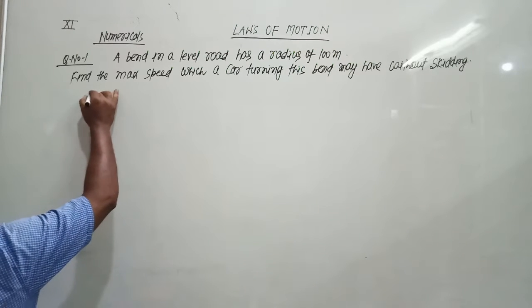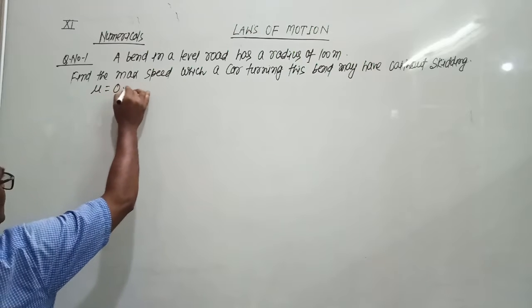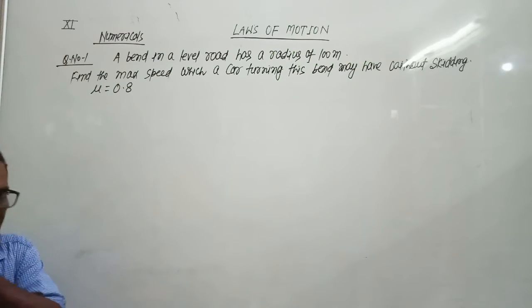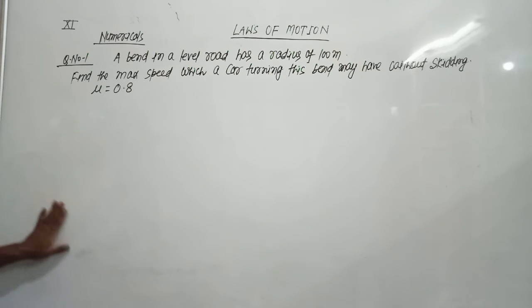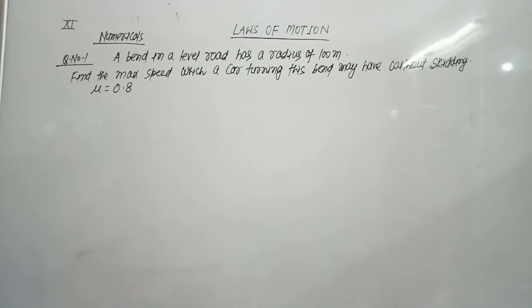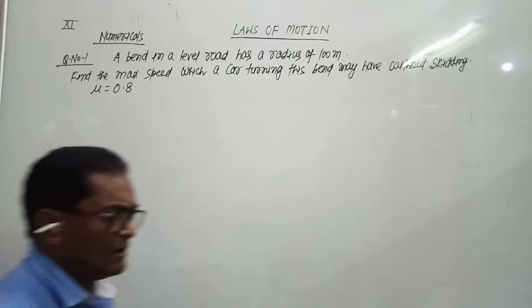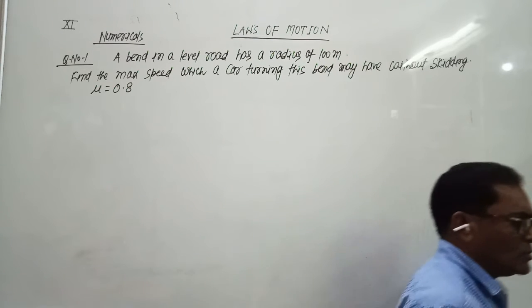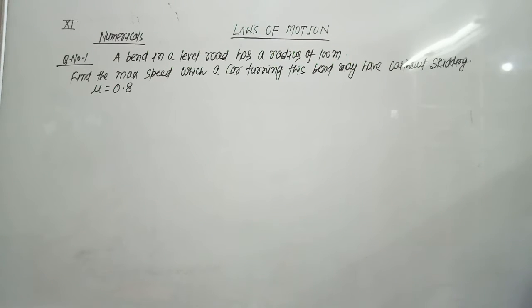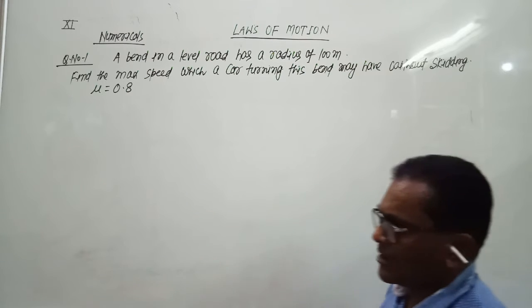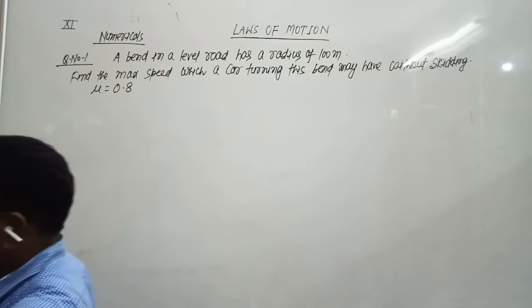We have been given the coefficient of friction, mu, as 0.8. So we know the formula for maximum velocity.